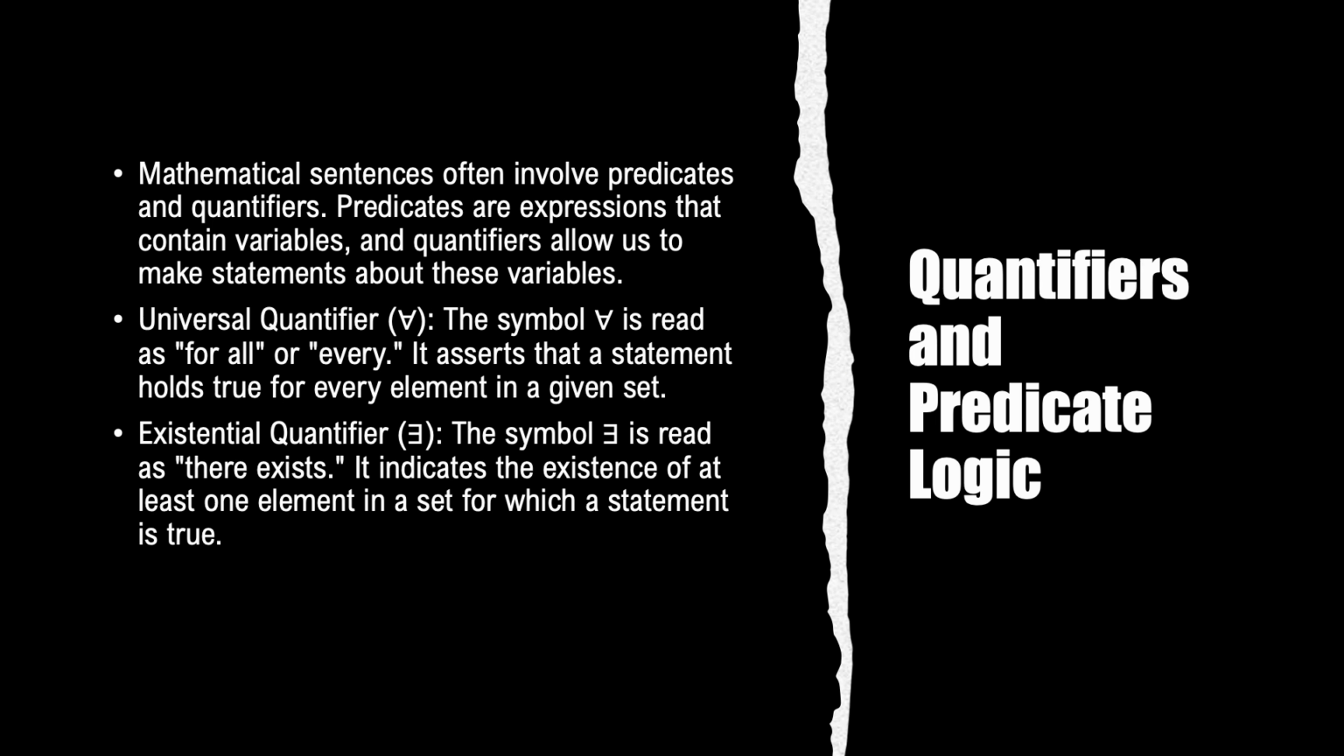Quantifiers allow us to make statements about these variables and express generalizations or existence claims. There are two primary quantifiers used in mathematics. The first is the universal quantifier. The universal quantifier symbol is used for all or every. It asserts that a statement holds true for every element in a given set.